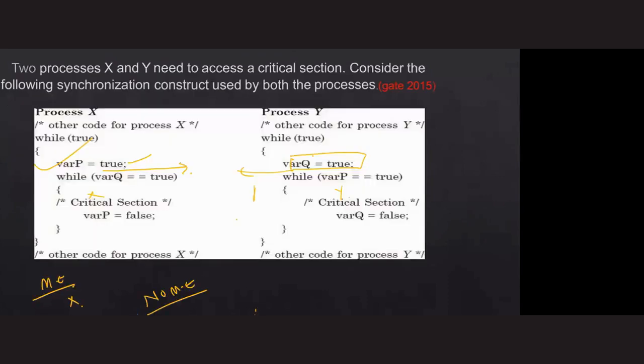Deadlock. See here, please have some observation. If these two while conditions are becoming true, then you are entering inside the body of while one. If it is becoming false, then you are coming out from this body and successfully moving out. So you are not getting blocked in both cases, whether the condition is true or false. If you are not getting blocked, how can you be a part of the deadlock? This is the question.